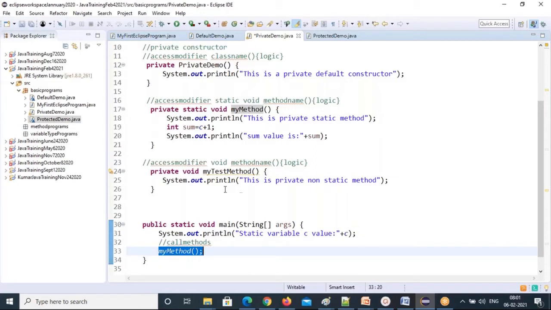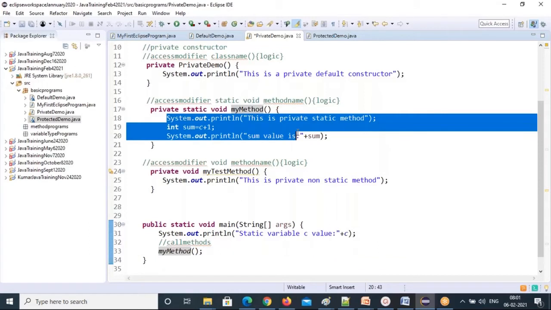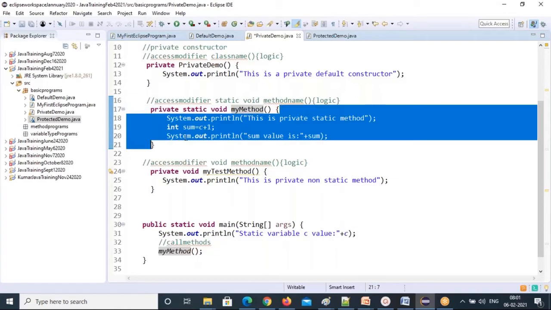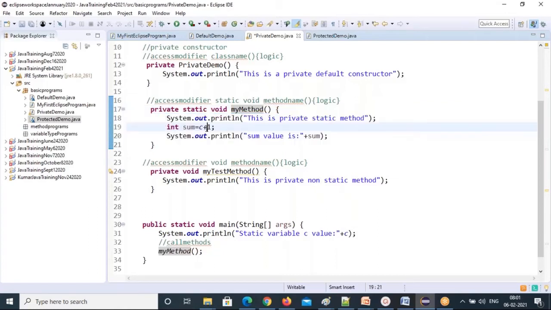Is it clear? Yes. How you are going to define it is your choice. How you want to define your method, it's your choice. How you write the logic is your choice. Either you write only a print statement, or you write some logic. What you are going to do is your choice. This is the method body. Inside this method body, however you design and define your logic, it is all logic. Calculations, print-related statements, everything comes under logic.